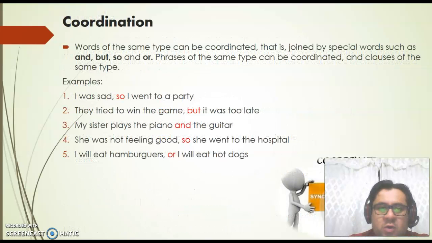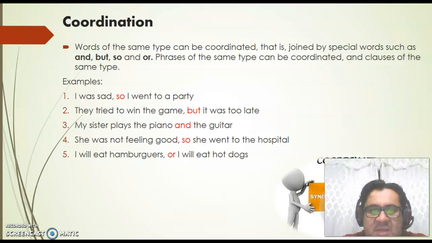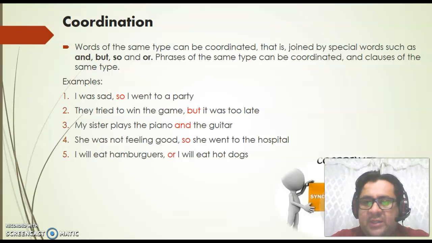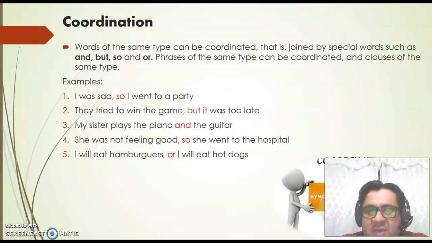And the last one, coordination. Words of the same type can be coordinated, that is, joined by special words such as and, but, so, or as well. Phrases of the same type can be coordinated in clauses of the same type. For example, number 1, I was sad, so I went to a party. Number 2, they tried to win the game, but it was too late.